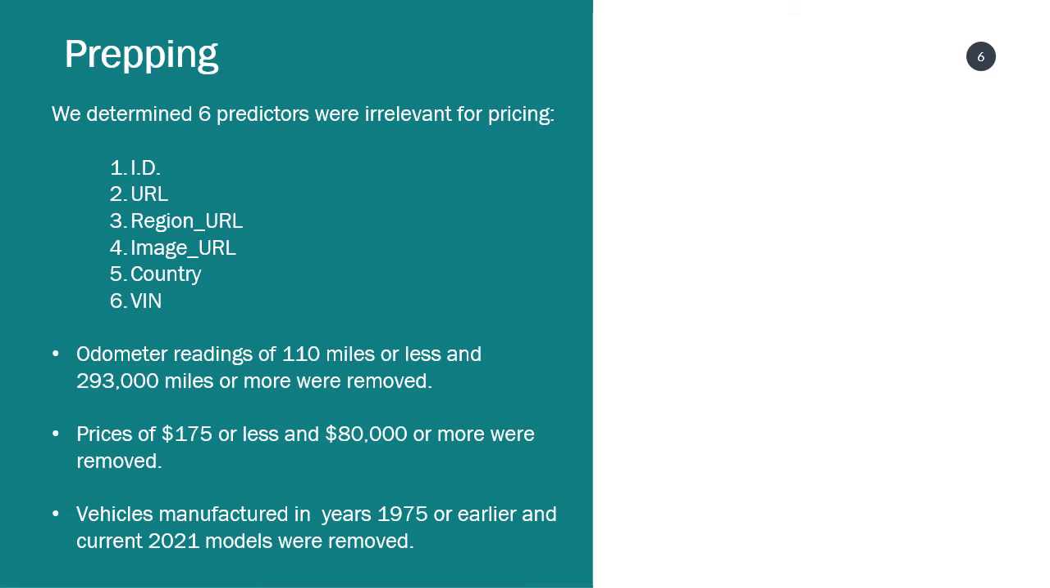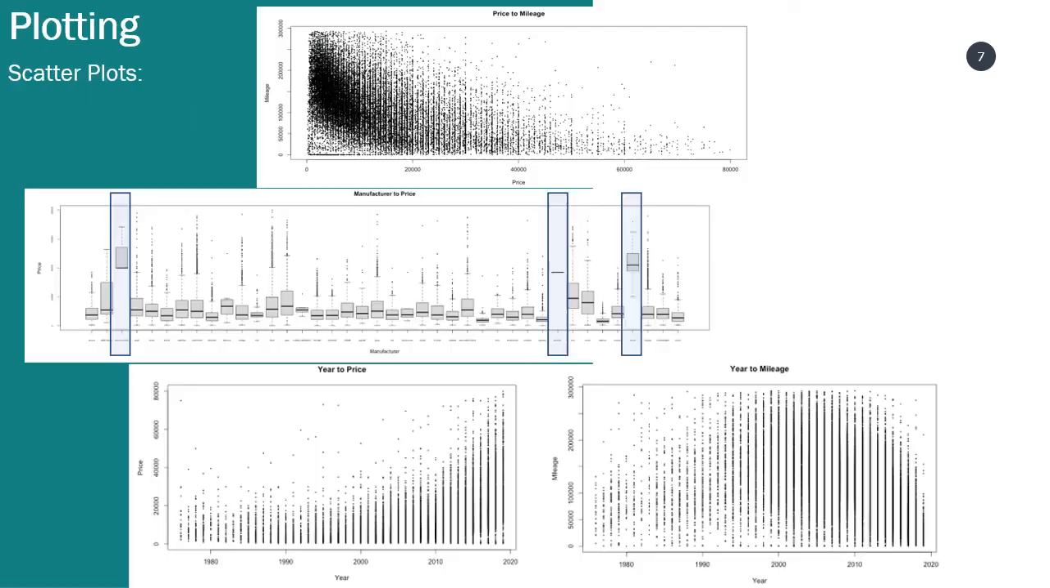And finally, vehicles below 1975 or above 2020 for new model years that we normally wouldn't price, and vehicles older than 1975, which we consider classics and would fall under a different model.